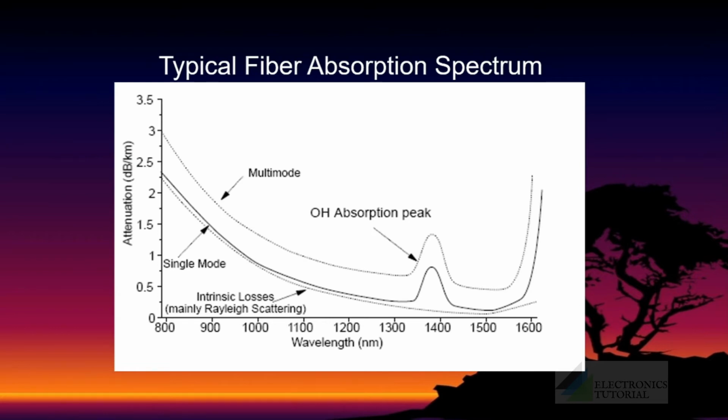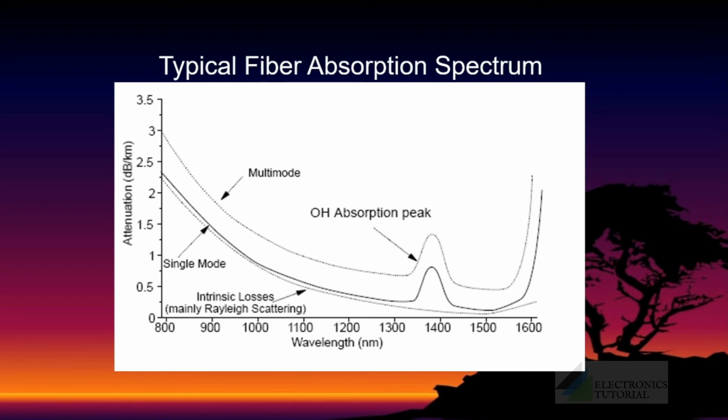The figure shows a typical fiber absorption spectrum, attenuation versus wavelength. This represents the absorption spectrum of a multimode fiber and this of a single mode fiber. And this dotted line represents the intrinsic losses.